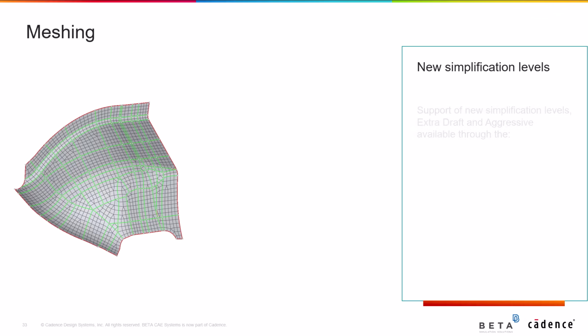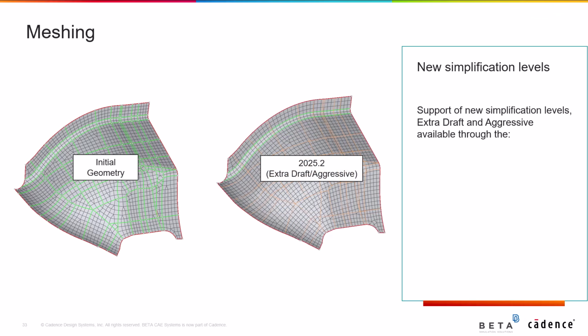Moreover, support of new simplification levels is introduced, the extra draft and aggressive, that enhance the ability of removing unnecessary perimeters. This addition has significant value when modeling subdivision surfaces. It is also worth mentioning that the new options are accessible through the mesh settings and the Simplify Macros function.